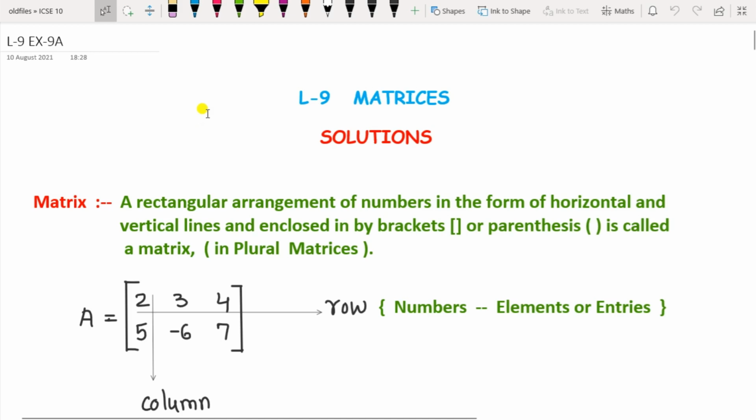As per the thumbnail, this video is of ICSE 10th board covering the course from R.S. Agarwal. Here we are going to solve exercise 9A of lesson 9, matrices. In the description box below, I have shared the video of previously uploaded chapters, so you can go through them.